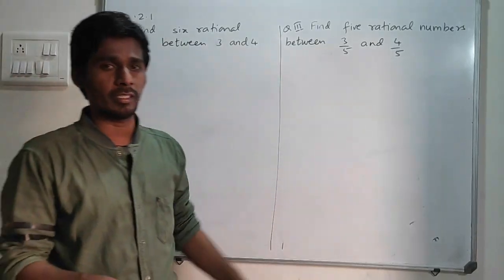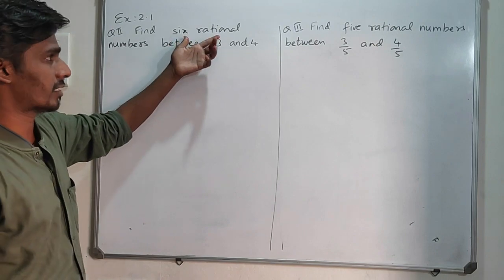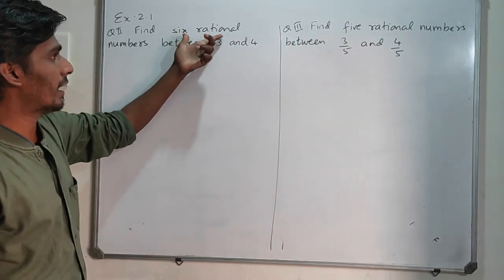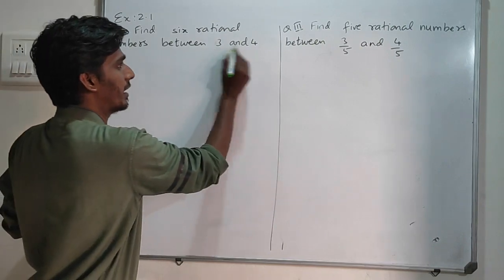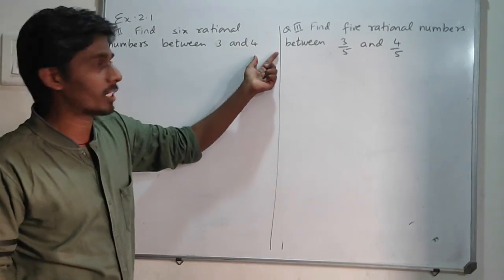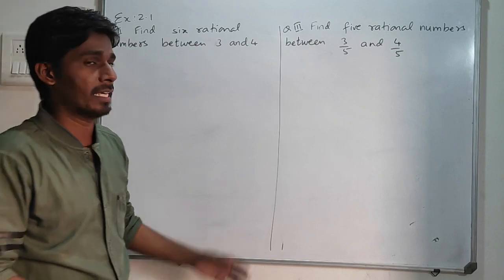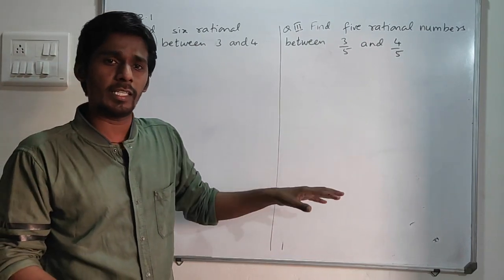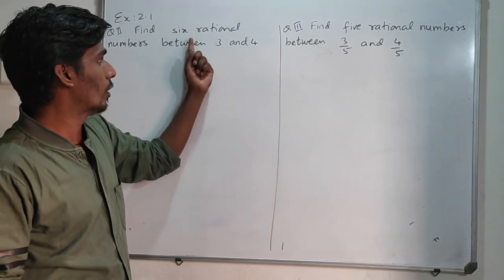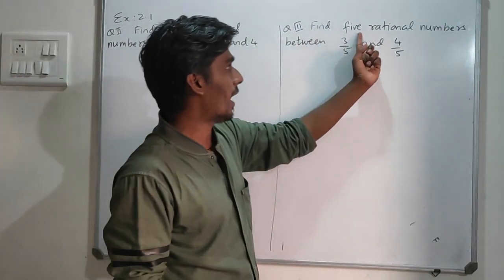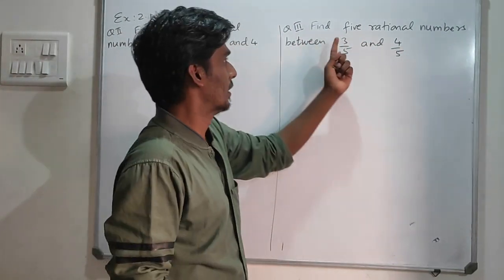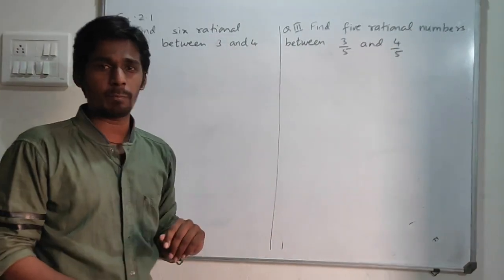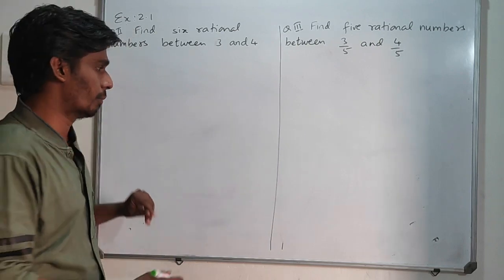Let's move to the questions where we have to find 6 rational numbers and 5 rational numbers. Here, find 6 rational numbers between 3 and 4. As I told you before, there are infinitely many rational numbers, but out of those we have to find only 6. Here we have to find 5 rational numbers between 3 by 5 and 4 by 5. Before starting this, let me explain what an equivalent rational number is.